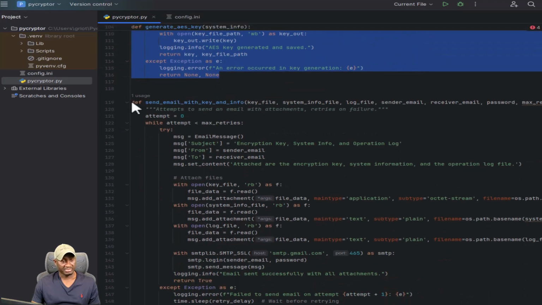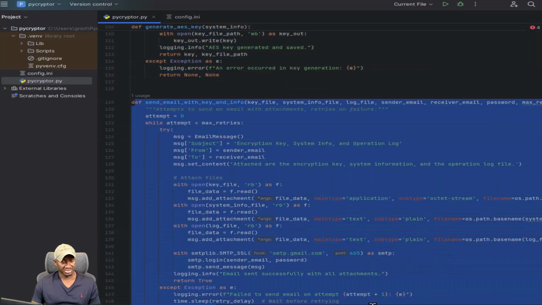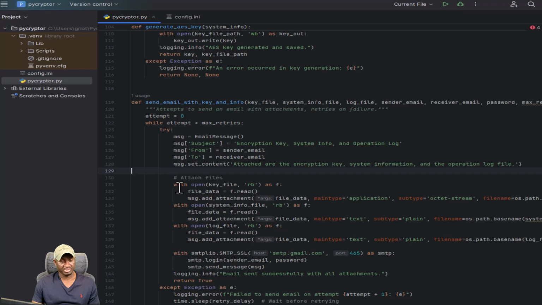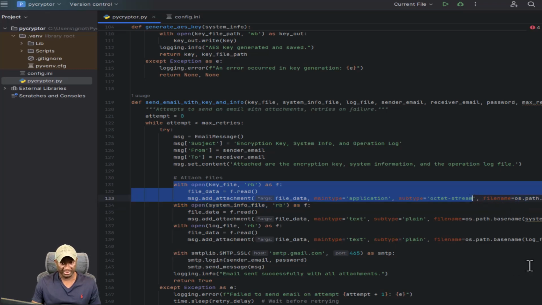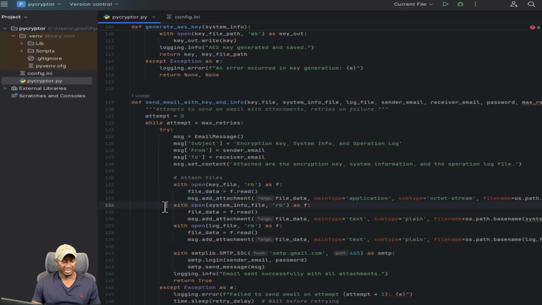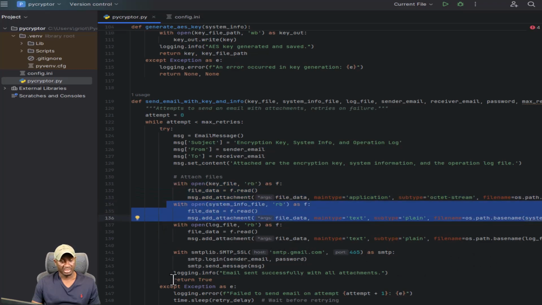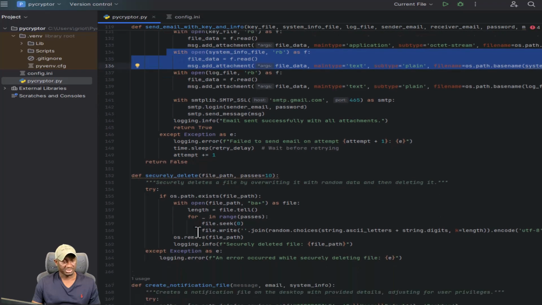Send email, as I mentioned, this would be like the big part of our script. Basically this goes through, creates the email, attaches each of the files. As you see here, we're attaching the log file, if I can see it, key file, sorry. And then here we're doing the system info file, and then we're attaching the log file, and then we'll just shoot that off as an email to ourselves.